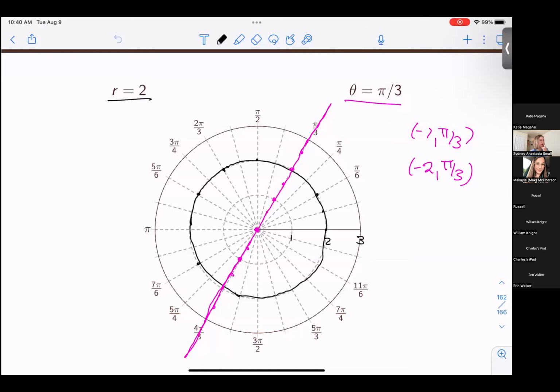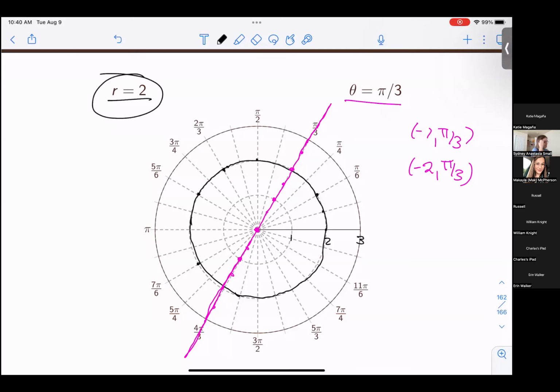Okay. So this is where we left off last time, and this was just working on graphing extremely simple polar equations. Just by looking at them, we identified that the equation r equals 2 is just a circle of radius 2, makes sense. And the equation theta equals pi thirds is just a line through all of the points with an angle pi thirds. So that one just ended up being a straight line, and r equals 2 just ended up being a circle.